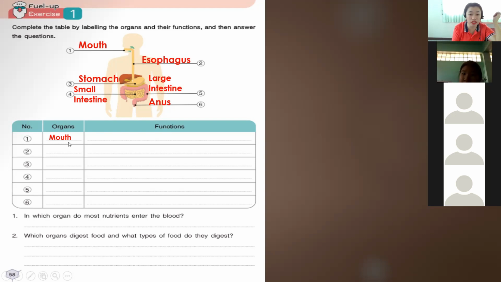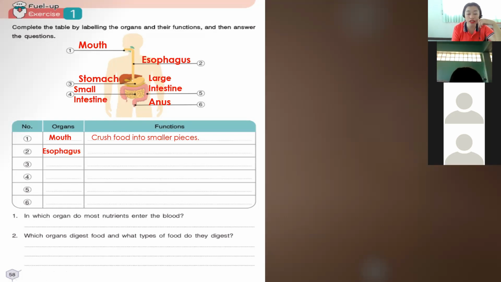Okay, so what is the function of the mouth? Okay, so the function of the mouth is to crush food into smaller pieces. Okay, next organ is the esophagus. What is the function of the esophagus? Okay, esophagus pushes food into the stomach. Okay, so that's the function of esophagus. Okay, next is the stomach. Stomach digests proteins. So that is the function of stomach.